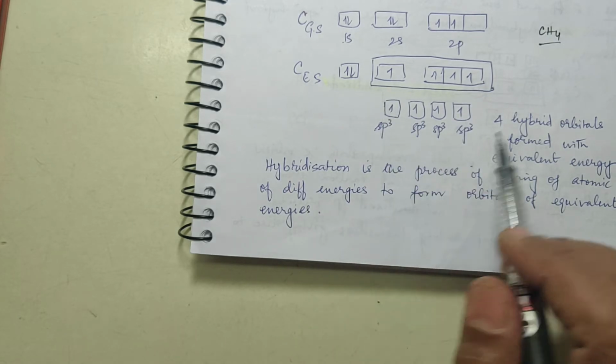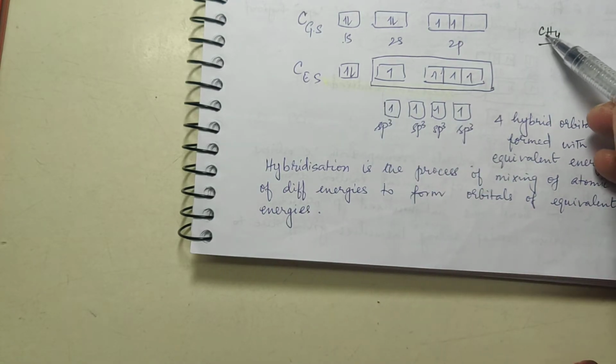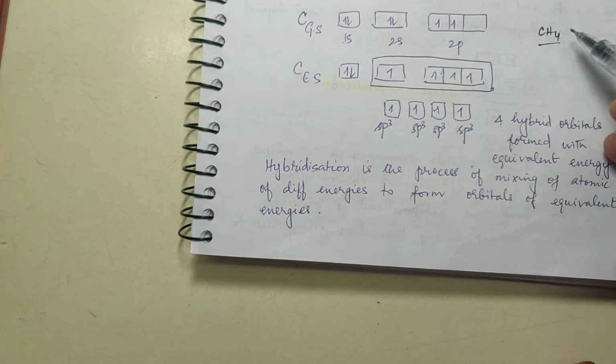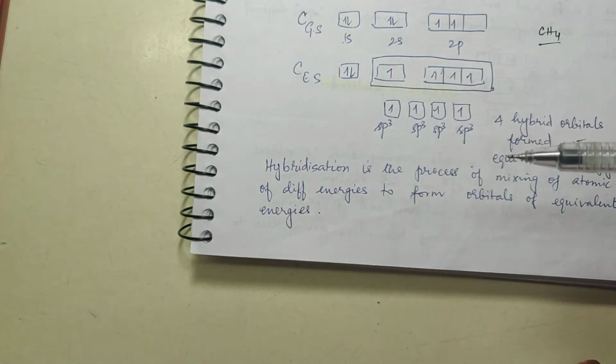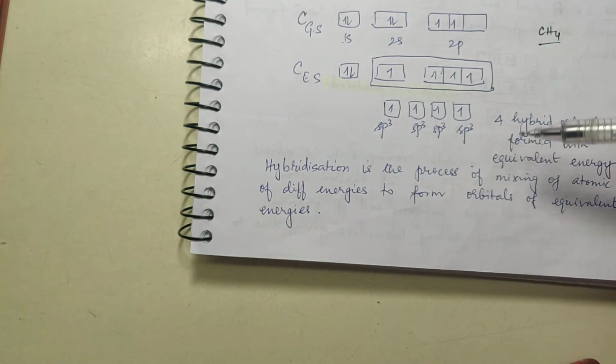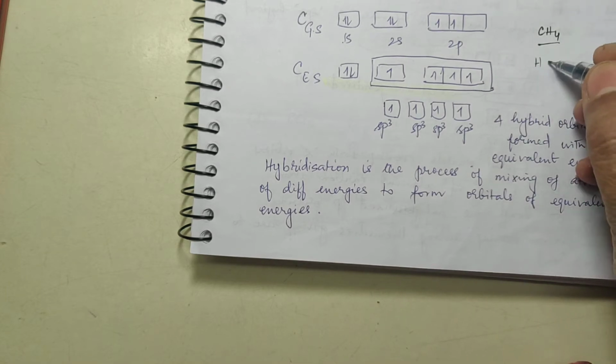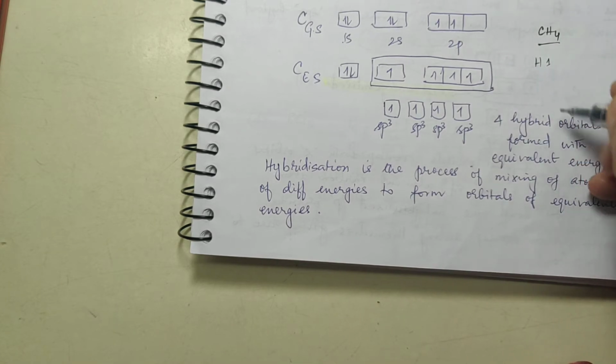Now in the case of methane, there is only one carbon and it is surrounded by 4 hydrogen atoms. This carbon has to combine with all the 4 hydrogen atoms, and each hydrogen atom is coming with only 1 electron.